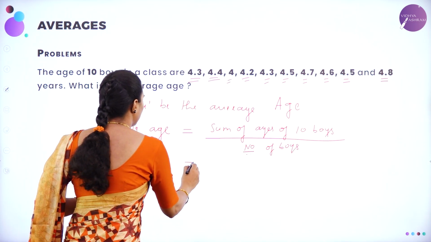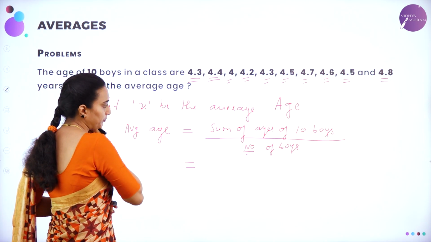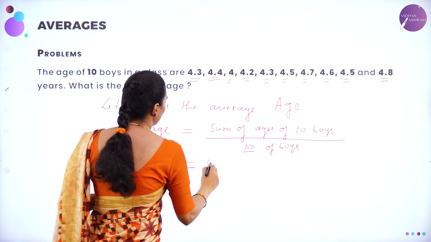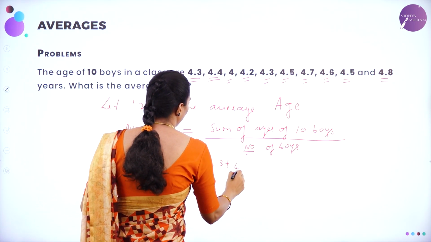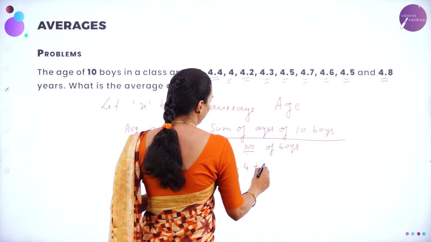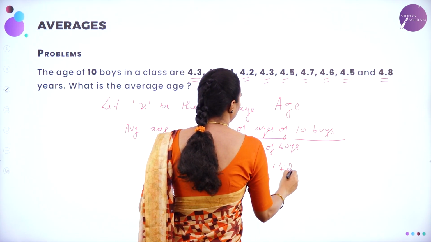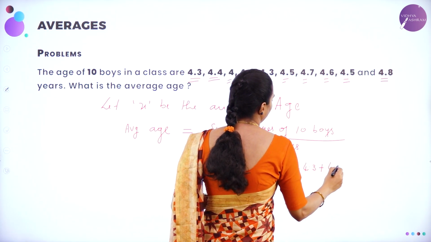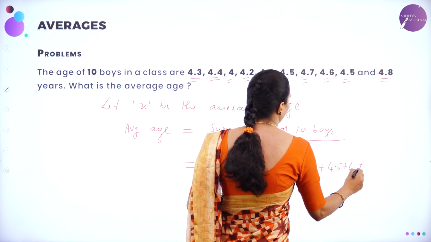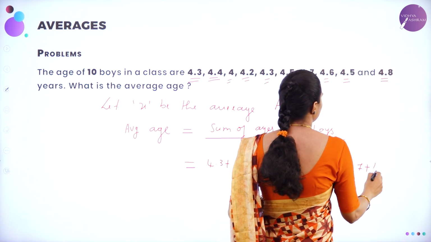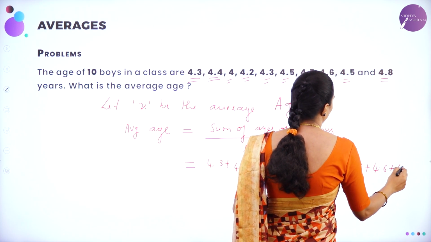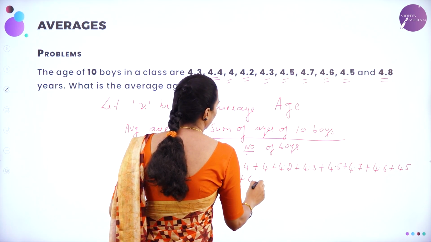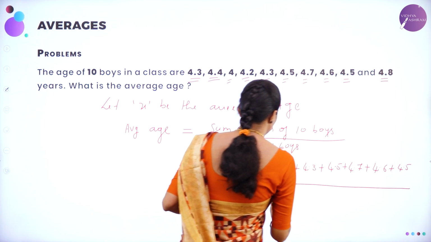So the sum will be 4.3 plus 4.4 plus 4.2 plus 4.3 plus 4.5 plus 4.7 plus 4.6 plus 4.5 plus 4.8, divided by the total, which is 10.